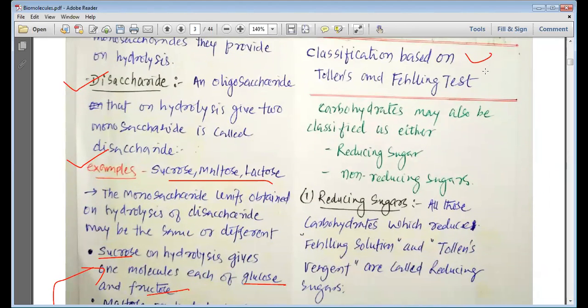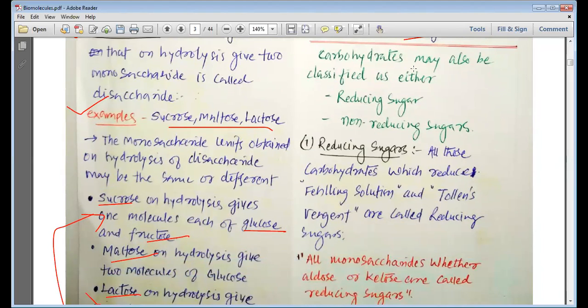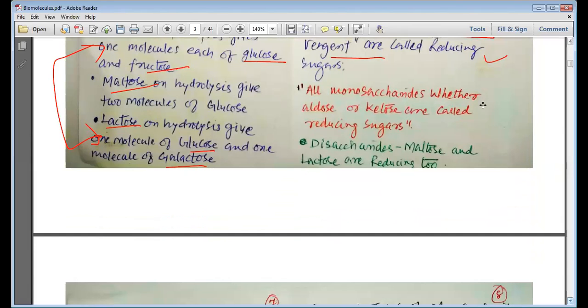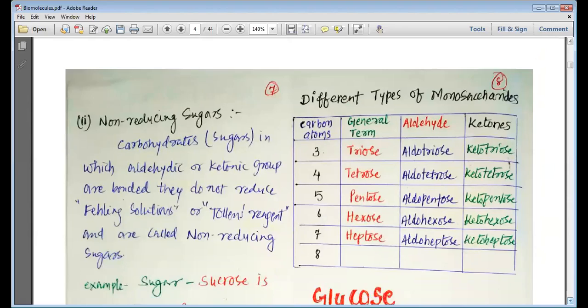And then we studied the classification based on reducing character, that means based on Tollens' and Fehling's tests. Carbohydrates may also be classified as reducing sugars and non-reducing sugars. The reducing sugars are those carbohydrates which reduce Fehling's solution and Tollens' reagent. All monosaccharides, whether aldoses or ketoses, are called reducing sugars. So please remember that all monosaccharides are reducing sugars. In disaccharides, maltose and lactose are also reducing sugars.